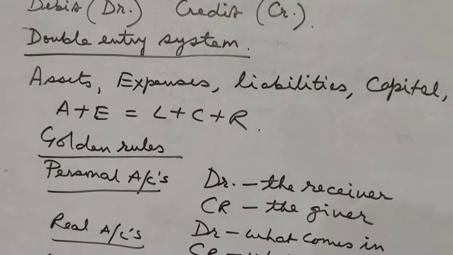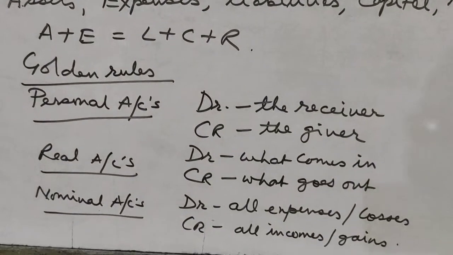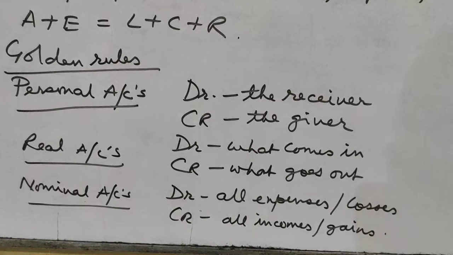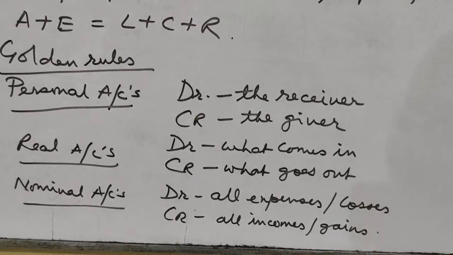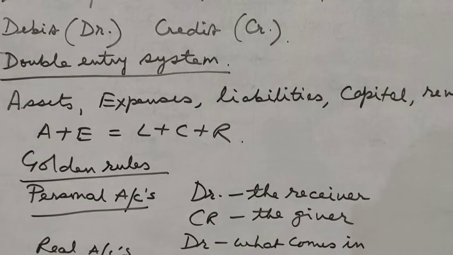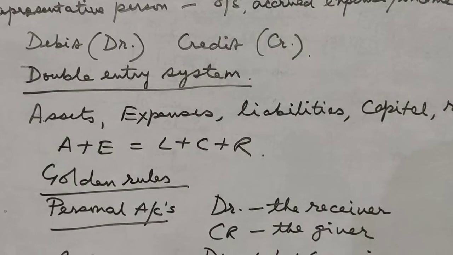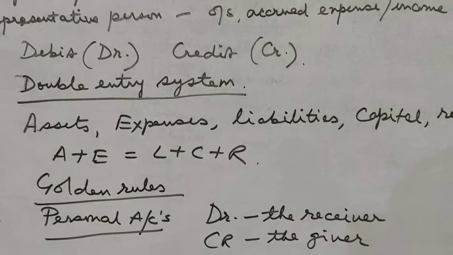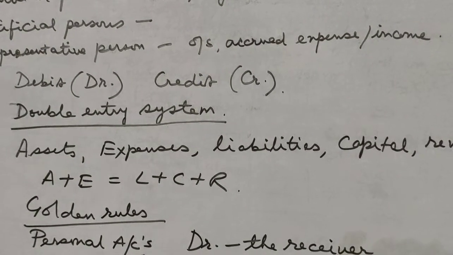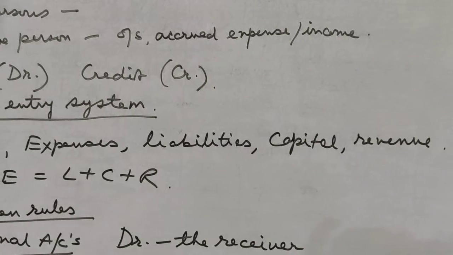Now, according to the American system, this was the traditional approach. These are the traditional rules, and with these rules we can write all business transactions. But according to the American system, there is an easier way of writing the debit and the credit. In the American way, all the types of accounts are classified into five: assets, expenses, liabilities, capital, revenue.